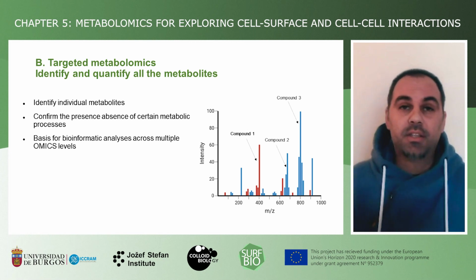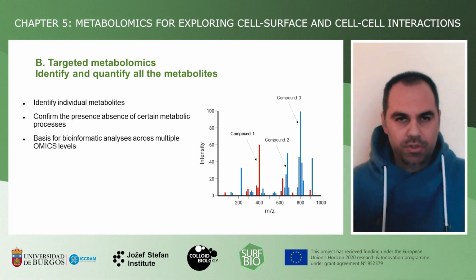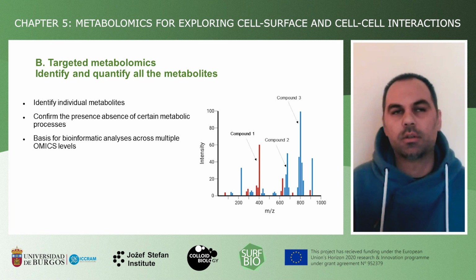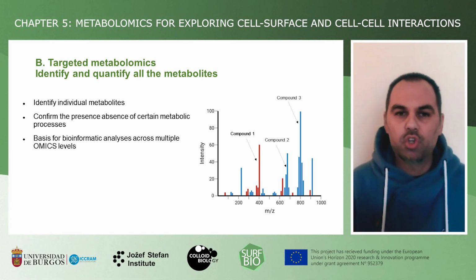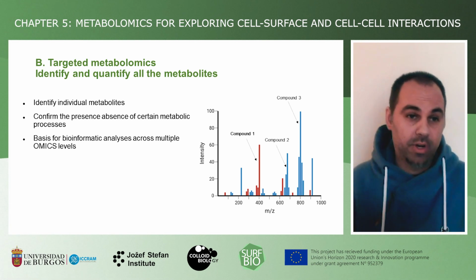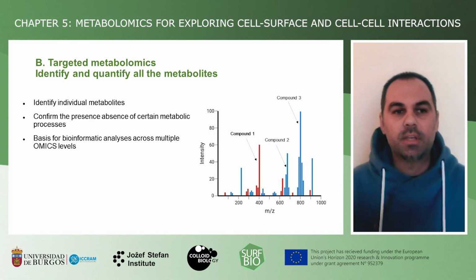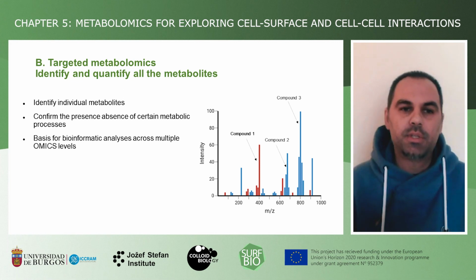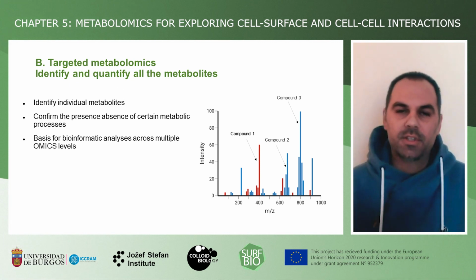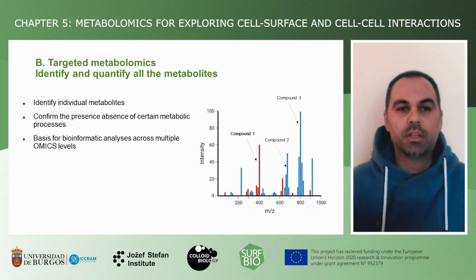In the targeted analysis, the second approach, this is of course much more complex because we would like to identify each of the compounds that is present. We want to confirm its presence or its absence, and from that we want to deduce what specific processes are happening in the system.